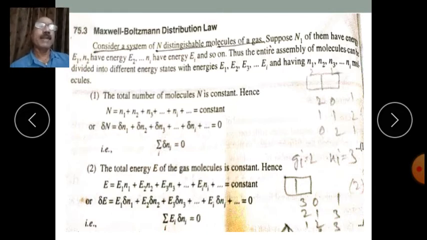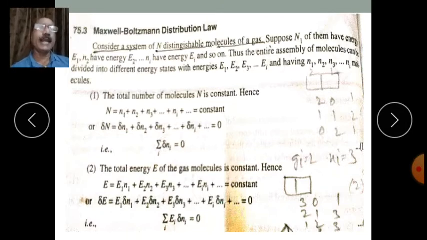This Maxwell-Boltzmann statistics is applicable to identical and distinguishable particles like atoms and molecules of gas. The particles are identical, they are alike, and distinguishable. We can distinguish which is particle A, which is particle B, and which is particle C, isn't it?